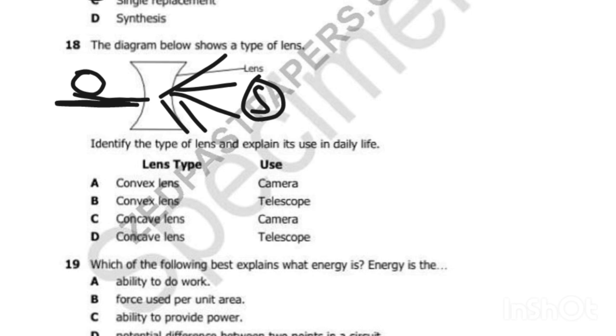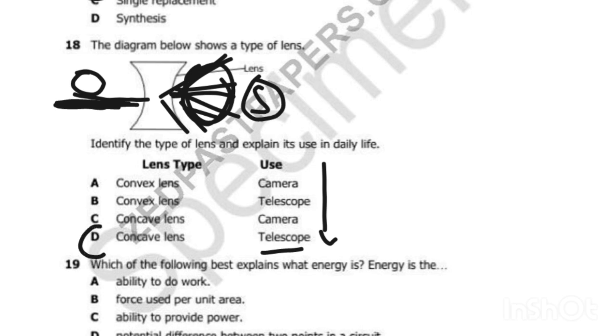So we see this is a single ray, it has become many. In short, the image has become magnified. So what can be the use? Is it the camera? The camera does not magnify, it does not enlarge the image, but the telescope does. So the concave lens and the telescope. So D is the answer.